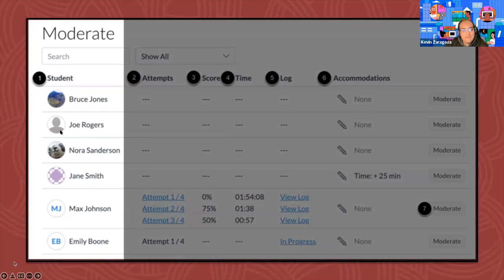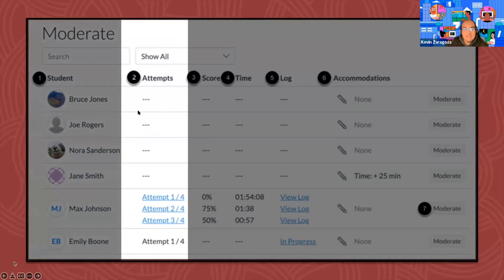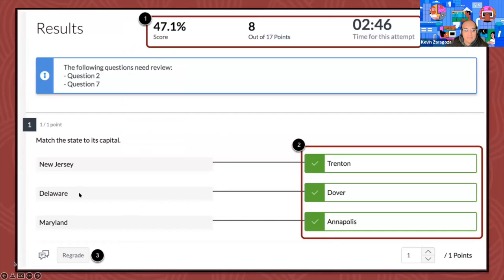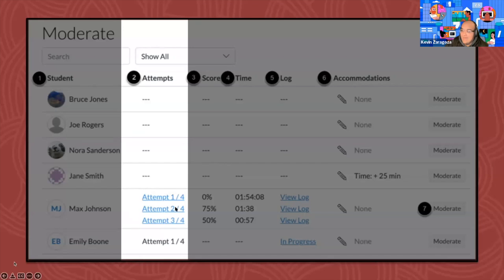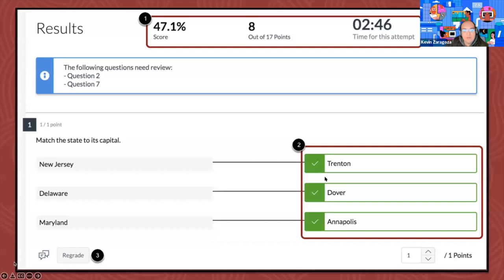Again, over here on the left is just a list of the students. Number 2 is the attempts. So looking at Max here, this is attempt number 1, number 2, and number 3. And if we click on a specific attempt, this is hyperlinked. If we click on any one of those, it's going to take us to this page here. This is basically going back and being able to manually grade any one of those.